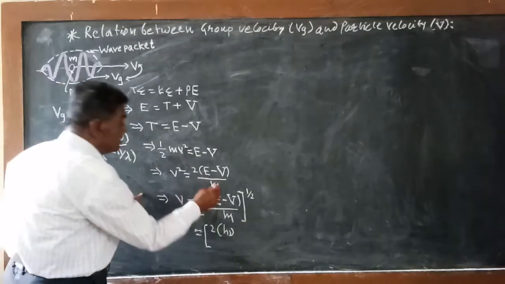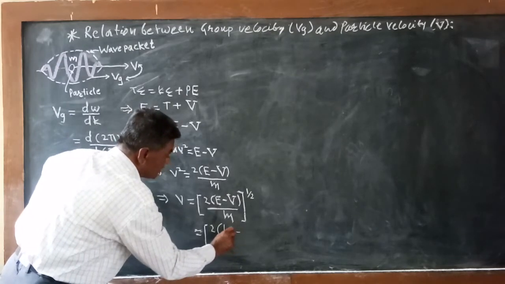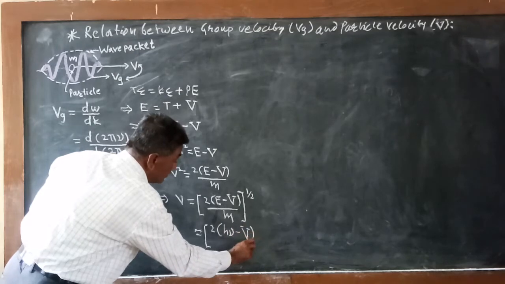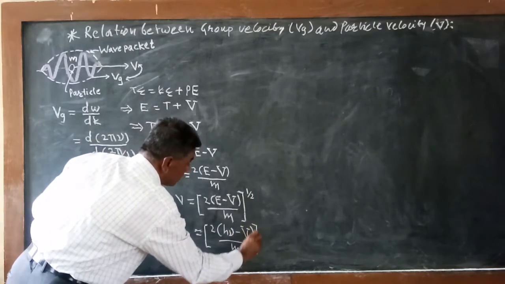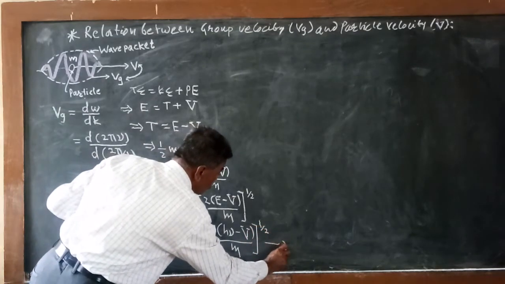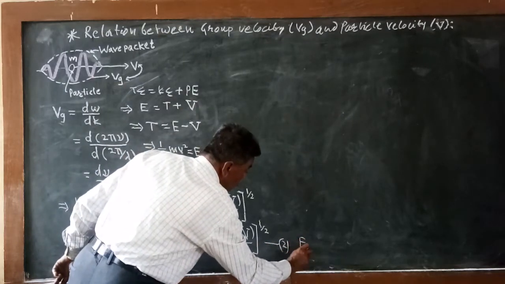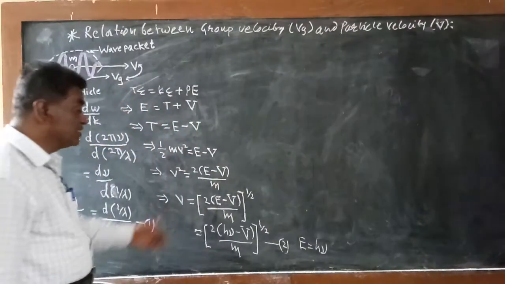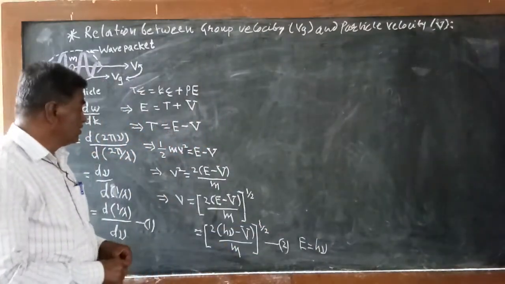So we convert the energy of the particle according to Planck's quantum theory, given by hμ, and V divided by m to the power half. Suppose this is equation number 2. As we know, E is equal to hμ according to quantum theory, the total energy of the particle when it is exhibiting wave characteristics is given by this equation.